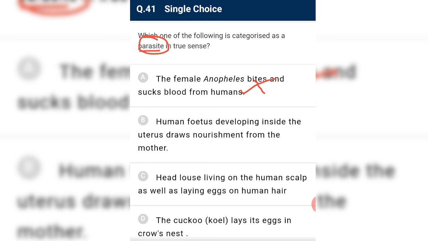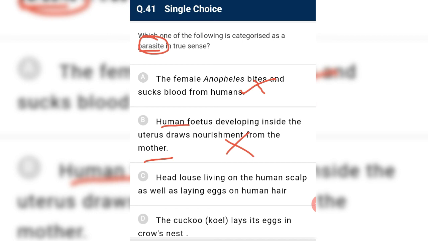Human fetus developing inside the uterus. It is a question from NCERT's in-text questions. The human fetus developing inside the uterus draws nourishment from the mother. Two species cannot be said to be parasites of one another, because the human fetus and the mother belong to the same species, so they cannot be considered parasite or host. So it is incorrect.